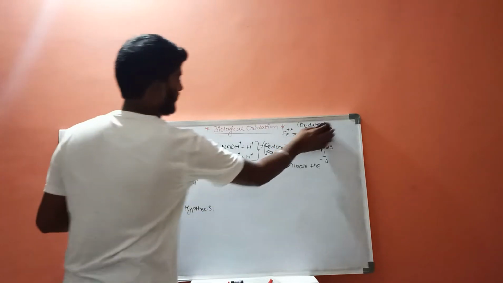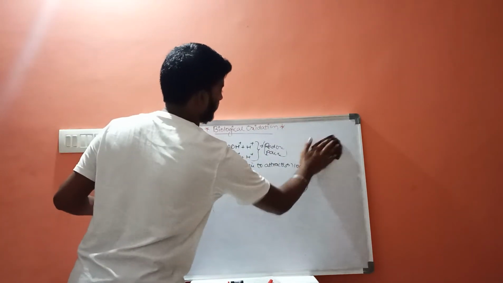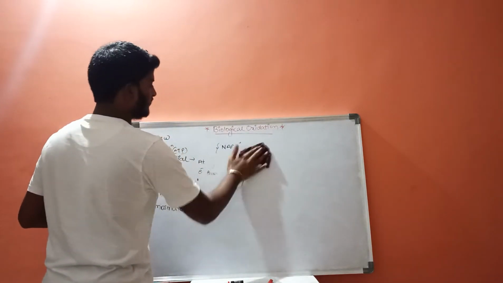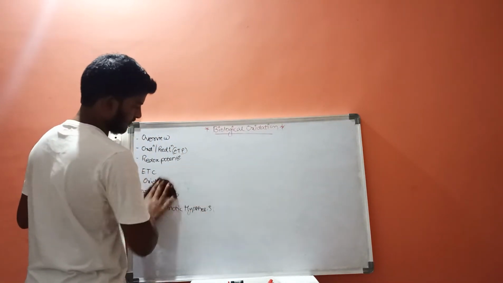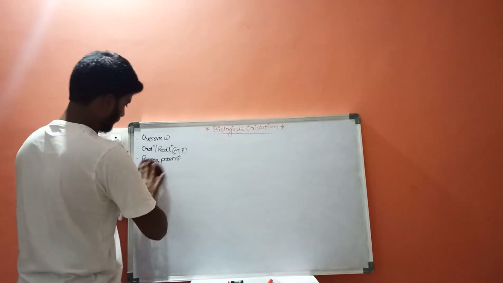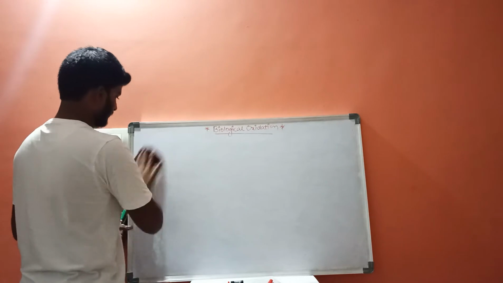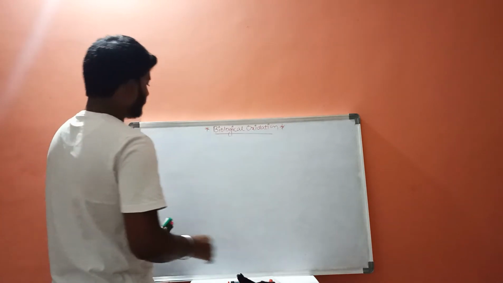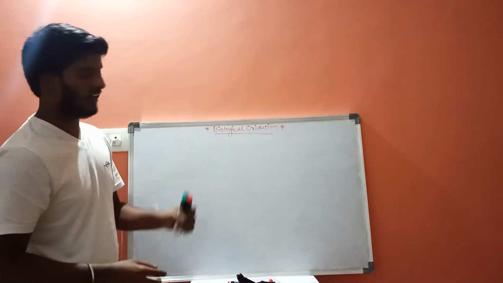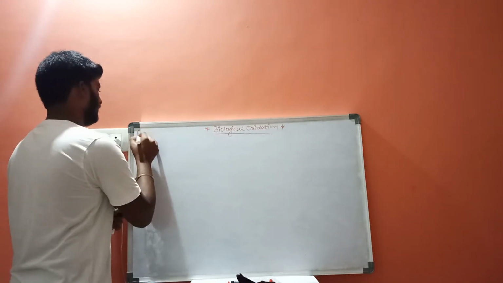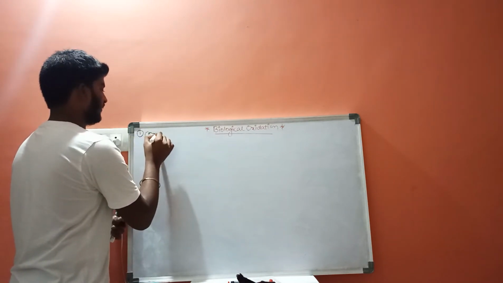If we discuss the electron transport chain, this electron transport chain contains 4 complexes. First one, complex 1.